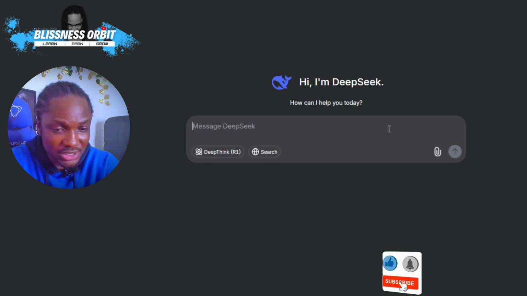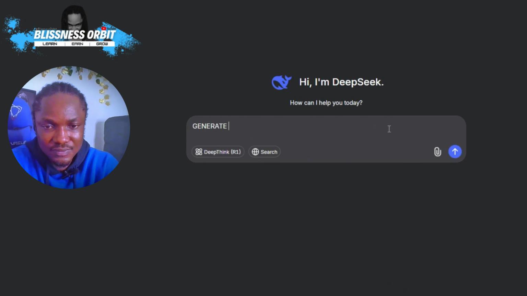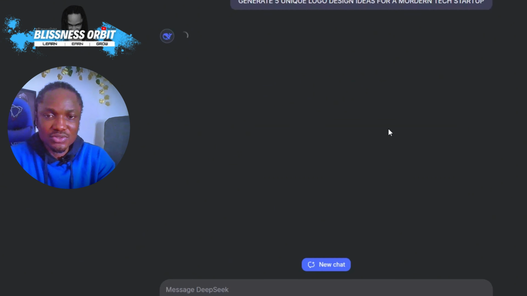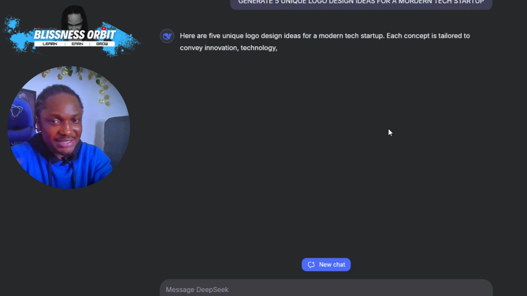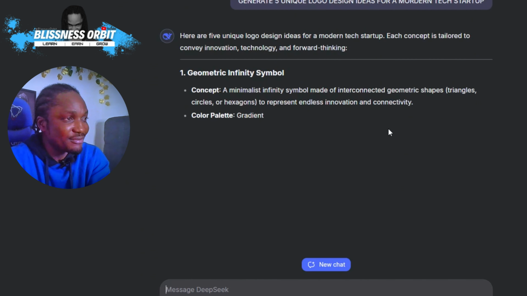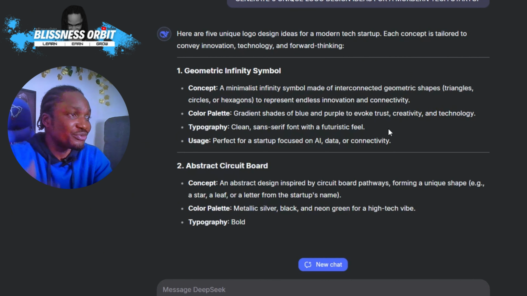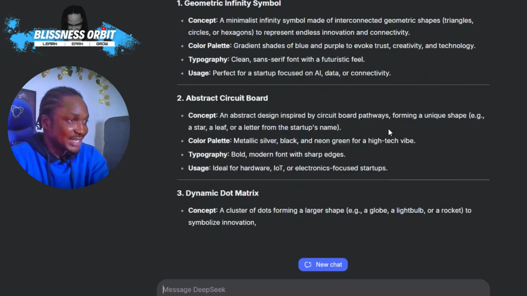And then we come right here to DeepSeek, and then we say generate 5 unique logo design ideas for a modern tech startup. That's just the prompt, and it's going to bring in these 5 generated modern logo design ideas, and then you can now use Canva or Photoshop to refine the designs, and basically Canva can help you do that.